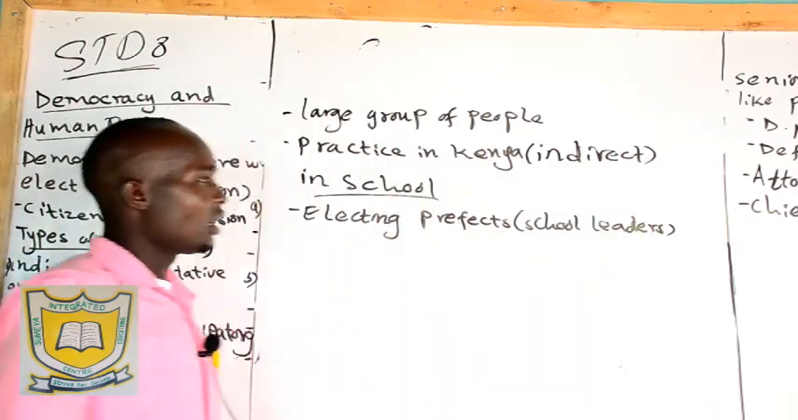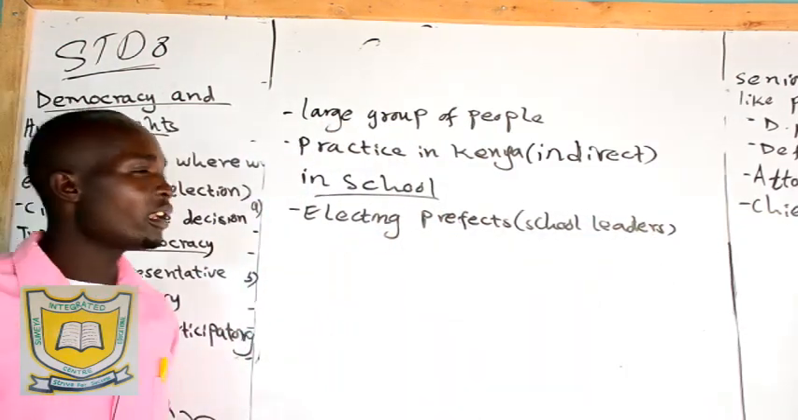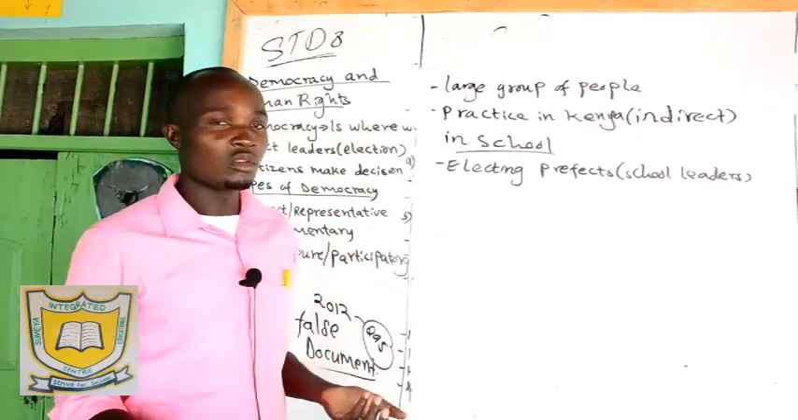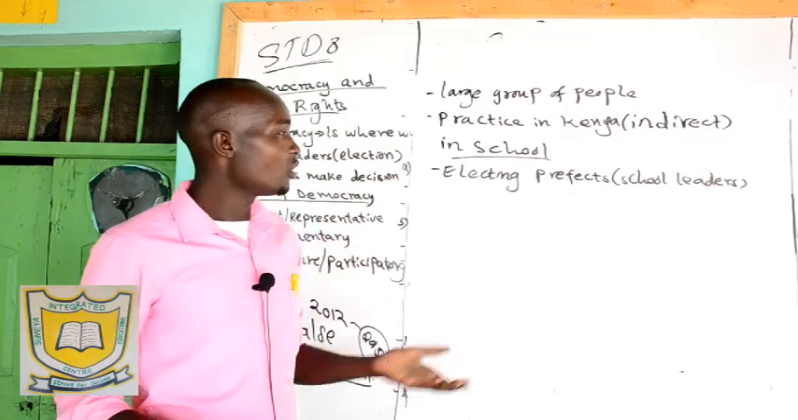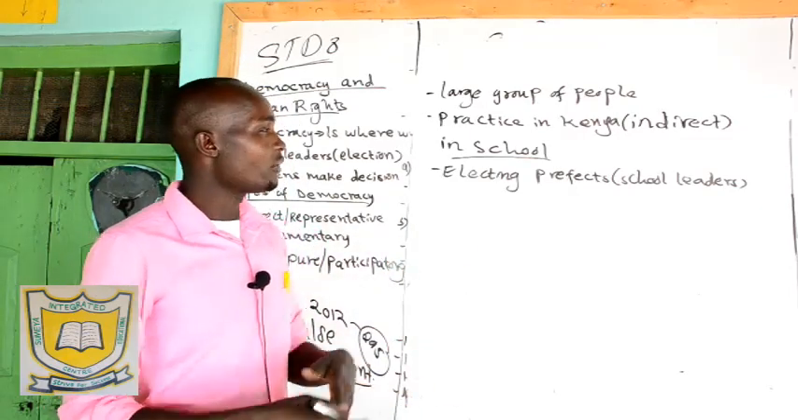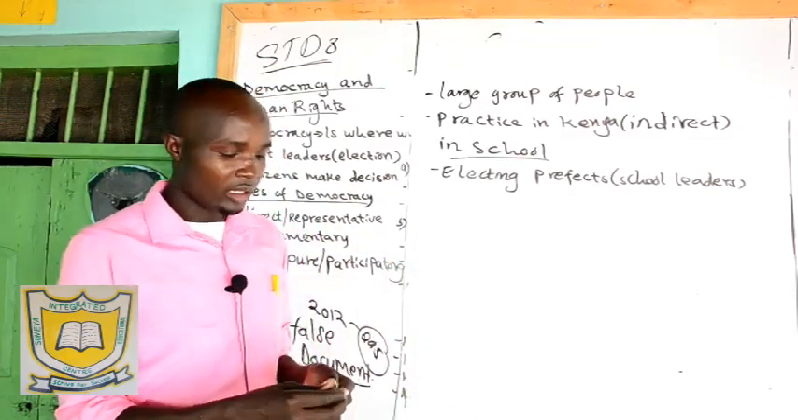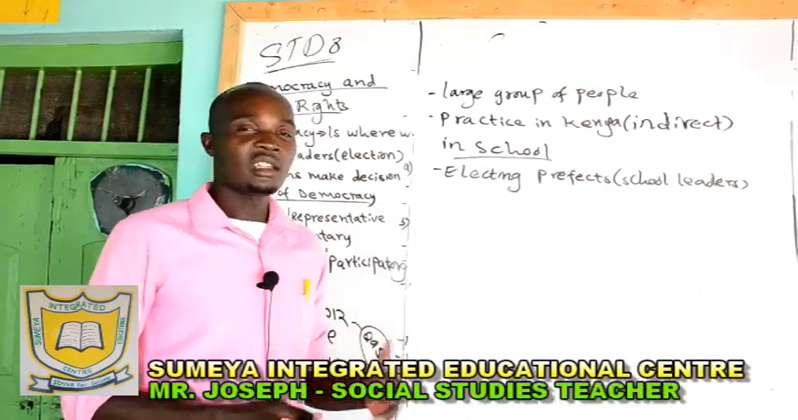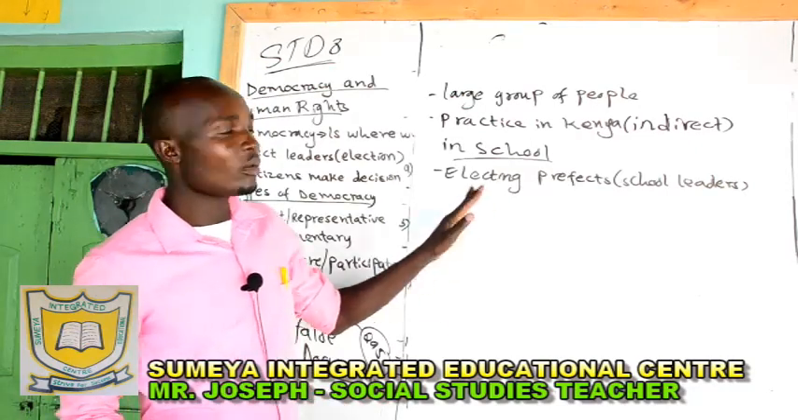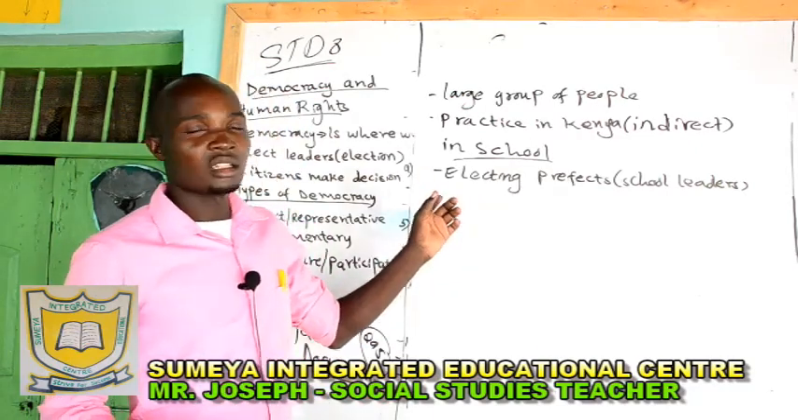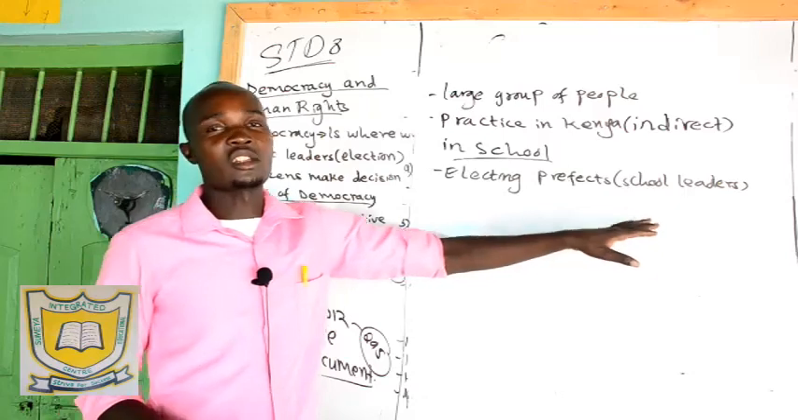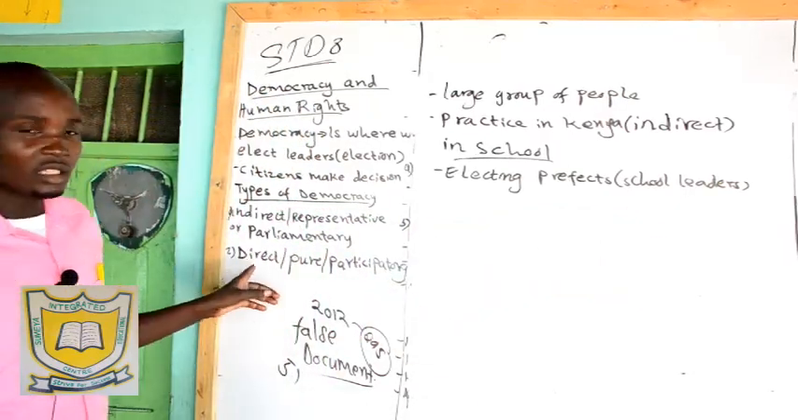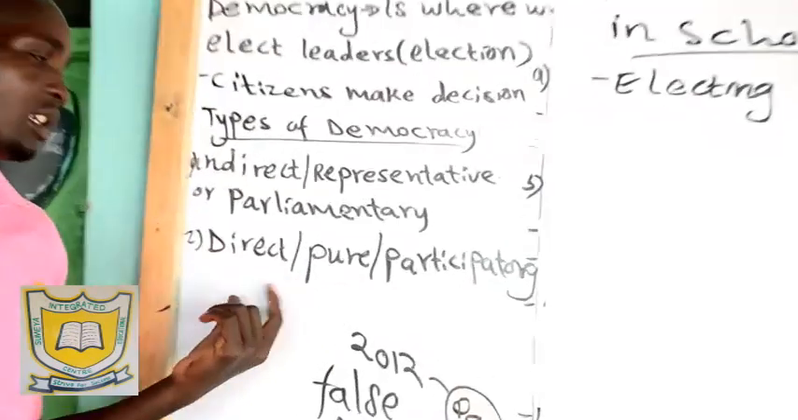So democracy has been brought to the lower level, the school, where we elect the prefects: the head boy, whom we call the president, the deputy head boy, the head girl, and also the class representatives. Those are the prefects who represent different classes. So we normally elect these people. That is how indirect democracy is seen in the school. So remember that.